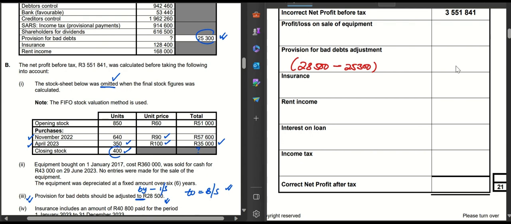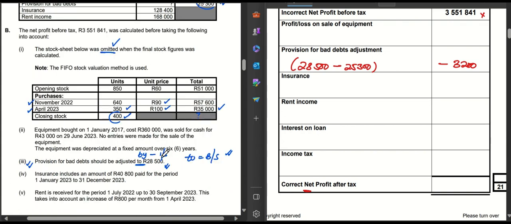I'm going to say minus 3,200, because it is an expense, therefore it's going to decrease our net profit before tax. Eventually, we're going to get the correct net profit after tax over here. Hence, I have said minus. I'm just going to do one more adjustment before I stop this short video.